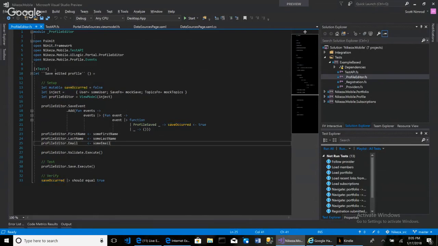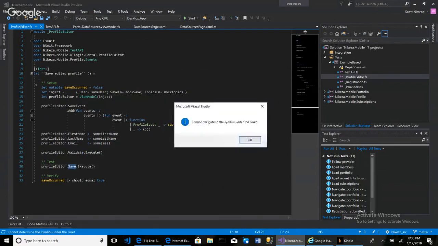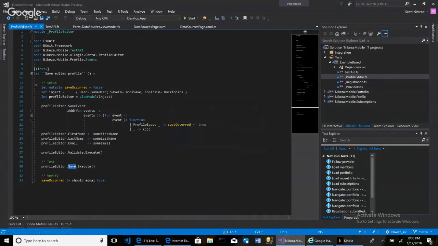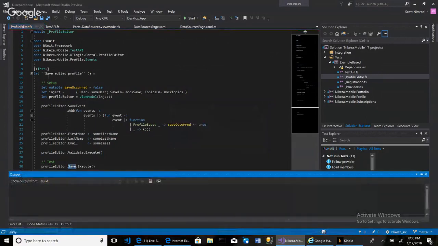In order to save a profile, that profile needs to be valid. So we throw some values into the profile editor, such as first name, last name, and email. Then we validate that that profile can be saved, and if it can be saved, then we go ahead and save it. That's what we do. If I go to the save, can I build this? And then can I go to the definition of save?